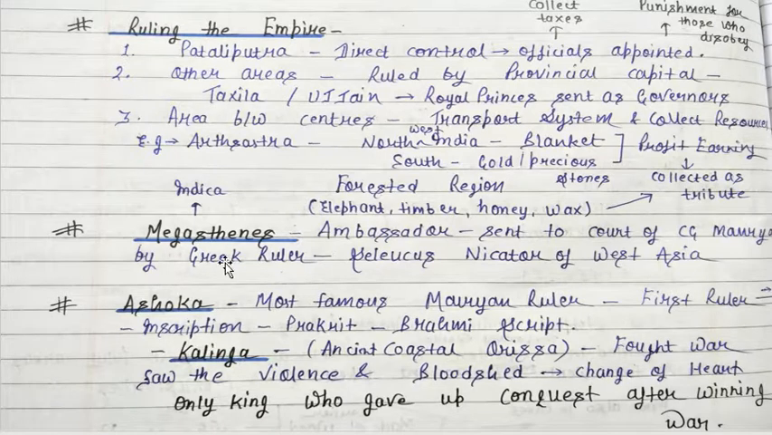And apart from that, Asok was famous for the war of Kaling. So this war was fought in 261 BC. Kaling is basically present day coastal Odisha. So the ancient coastal Odisha region was known as Kaling, and he fought a war there in 261 BC. Okay, so what happened, he saw the violence and bloodshed in that particular region, and due to this a change of heart took place.